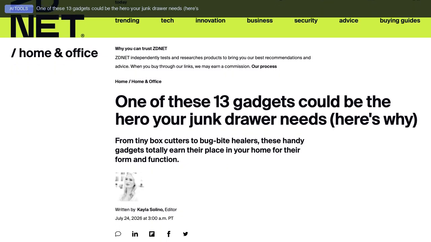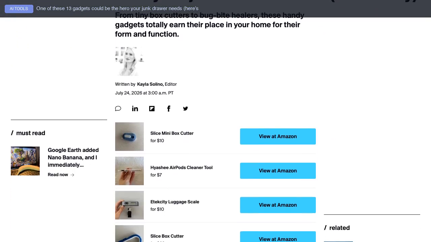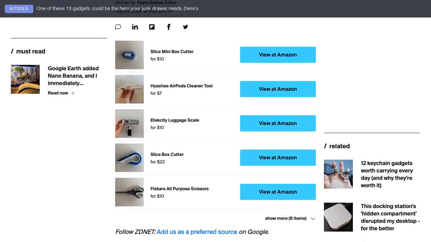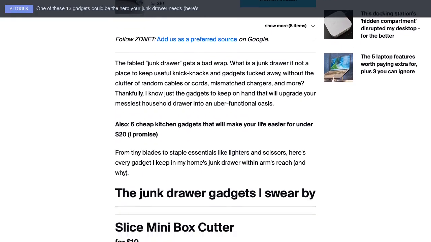One of these 13 gadgets could be the hero your junk drawer needs. Here's why. From tiny box cutters to bug bite healers, these handy gadgets totally earn their place in your home for their form and function.